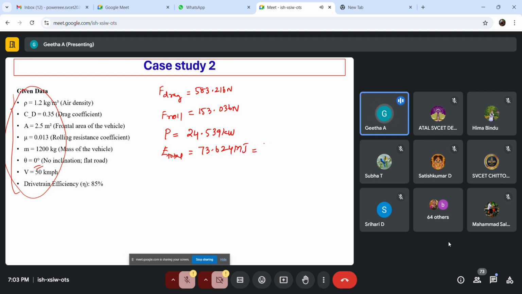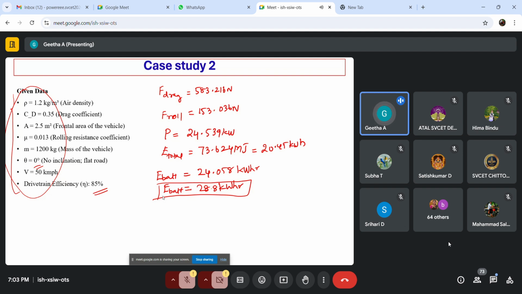So E total is equal to 73.624 megajoule. Then we can convert that into kilowatt hour, which is equal to 20.45 kilowatt hour. Now we can find its E battery, 24.058, taking the drive efficiency to be 85%. Then keeping 20% of safety level, we get the final as 28.8 kilowatt hour. So this is the final battery capacity that we are going to design, right?